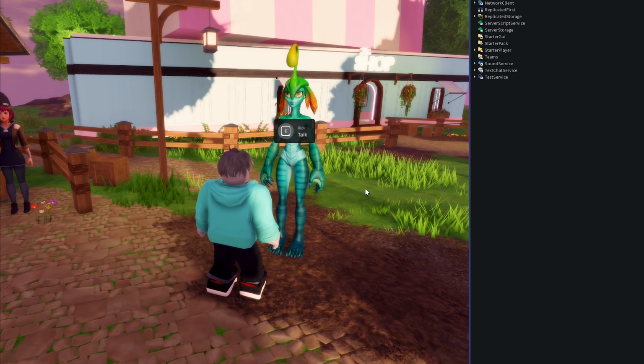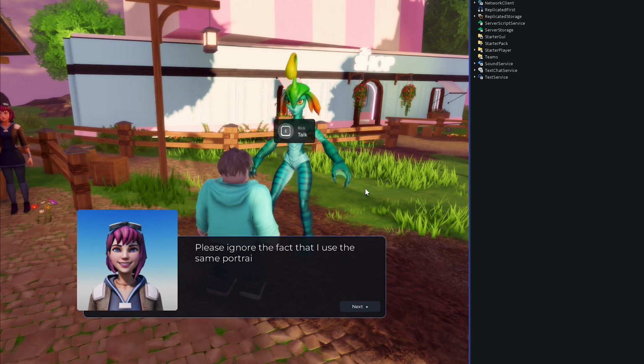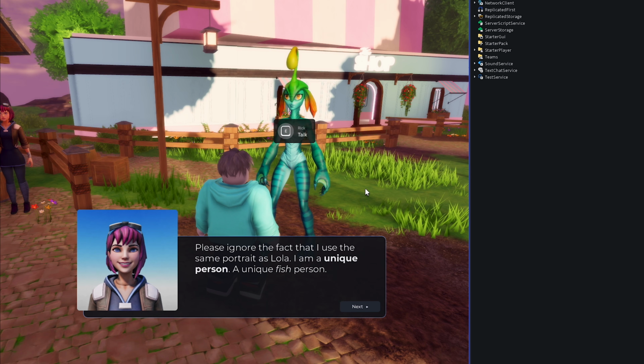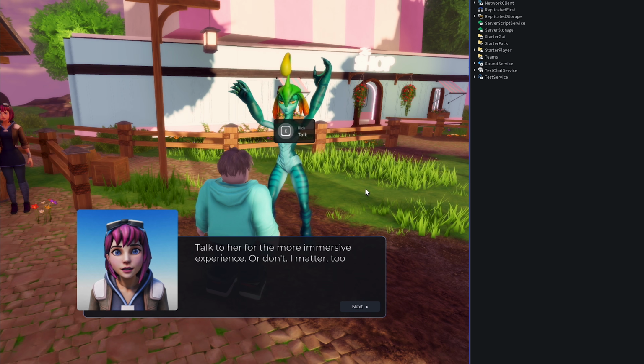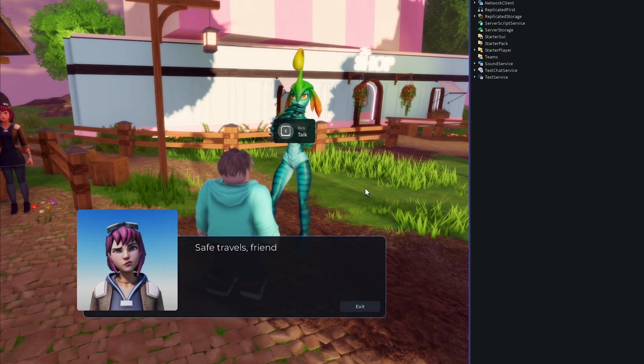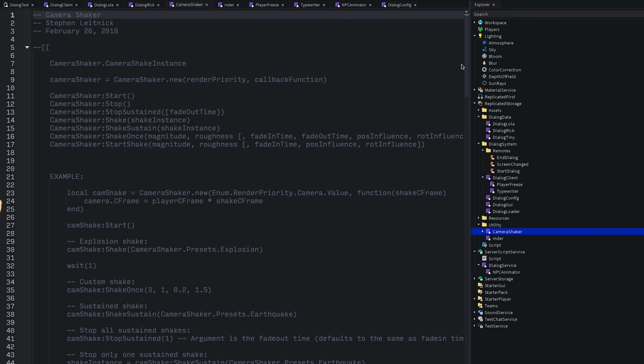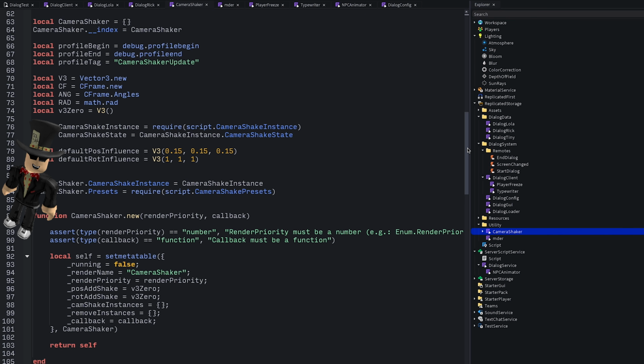The end result, to me anyway, feels very expressive, and players who aren't interested in a chunk of dialogue can fast forward without losing that expressiveness. You get different images, sound effects, animations, and even a shake when Lola is angry using Steven's nearly decade-old camera shaker library.